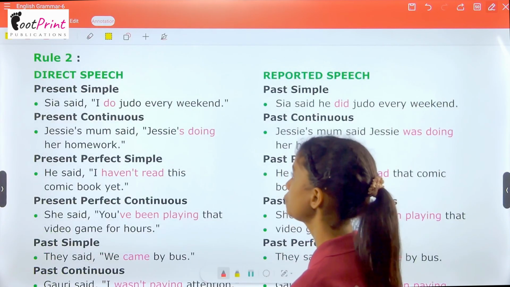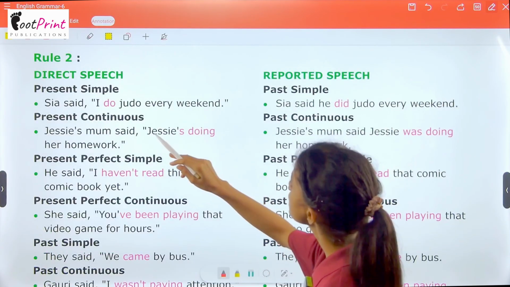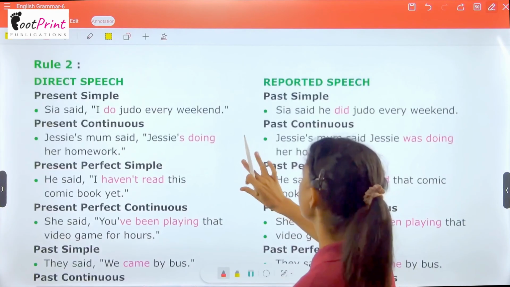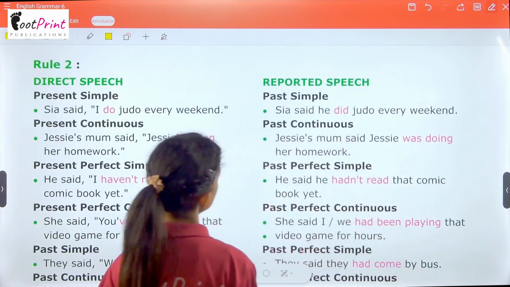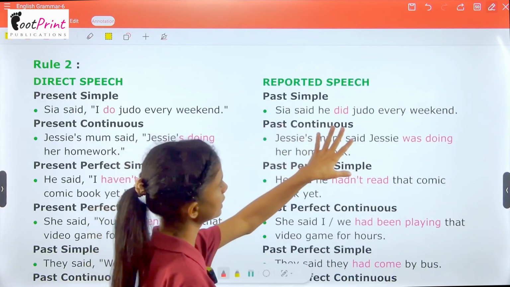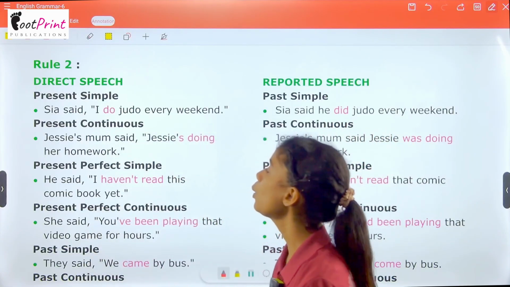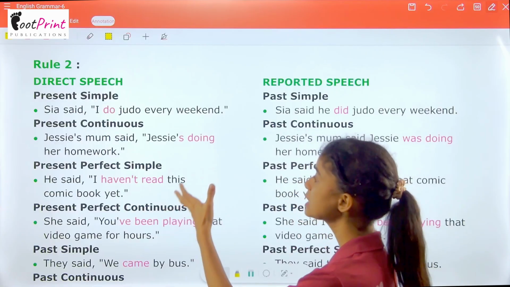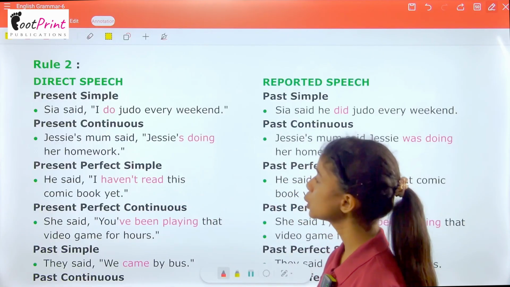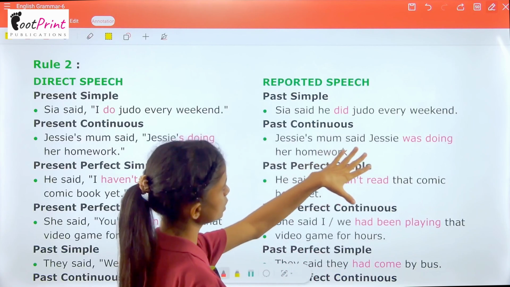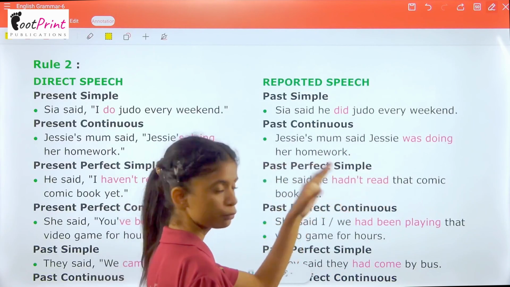Now, the second rule. Direct speech, simple present: Sia said, "I do judo every weekend." Reported speech will be past simple: Sia said she did judo every weekend. Now present continuous: Jessie's mum said, "Jessie is doing her homework." It becomes past continuous: Jessie's mum said Jessie was doing her homework.